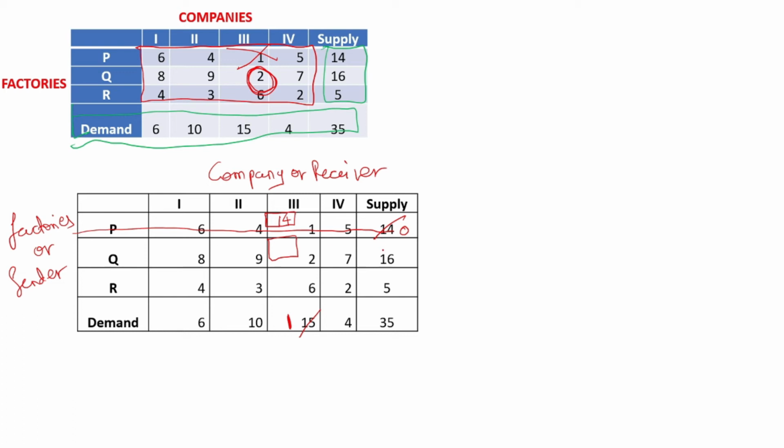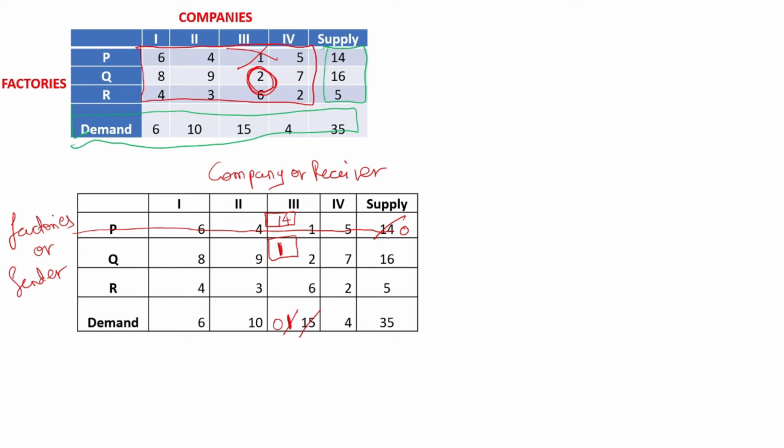Now see, Q can supply how many? Total 16 products he can supply. Company 3 needs how many? Only 1 he needs, because he already got 14 items from P. So Q can easily give him 1. 1 is given. So this becomes 0.